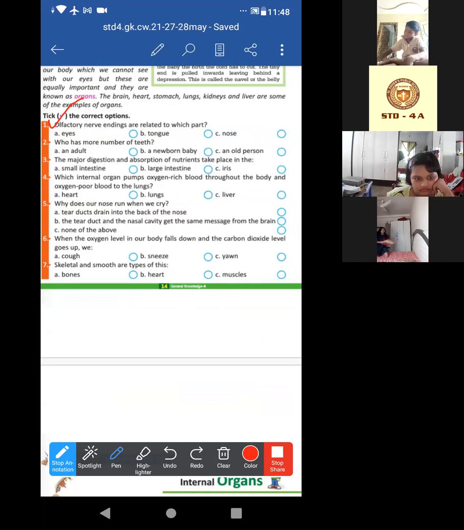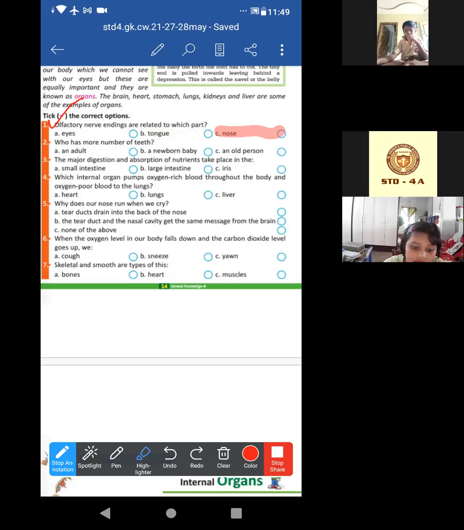Olfactory nerve endings are related to which part? I told you it will be the nose, right? So just write the answer: nose. I think you have already written nose. It was done yesterday, right? I told you the answer yesterday. Yes or no? Shake your head if yes. No? Acha, those who are absent, even those who are saying no, just mark it in the book by pencil.